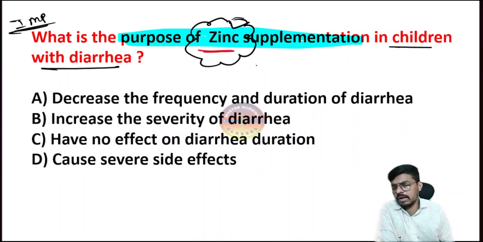So why do we have to give zinc? Why would I not give iron? I will not give iron, but zinc is very important. Why? Because it decreases the severity of the diarrhea and it decreases the frequency of the diarrhea. So how is zinc responsible for reducing the frequency and severity? Listen here.